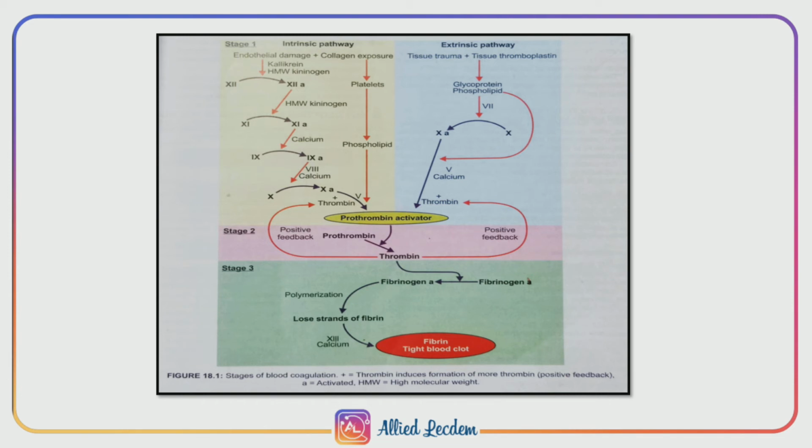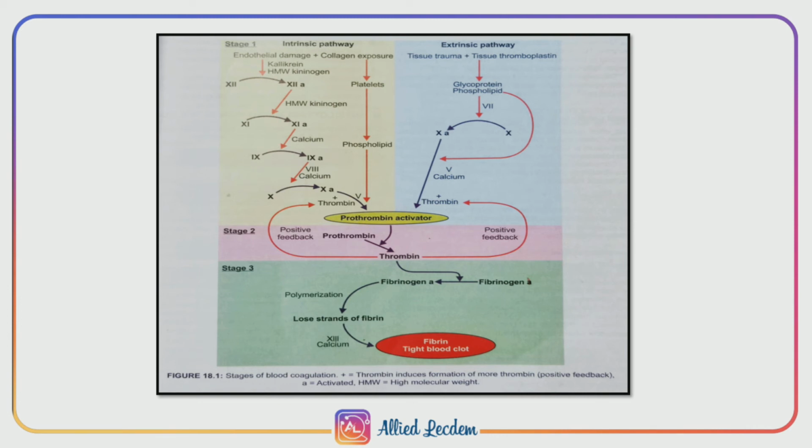Thromboplastin contains proteins, phospholipid, and glycoprotein, which acts as a proteolytic enzyme. Glycoprotein and phospholipid components of thromboplastin convert factor 10 into activated factor 10 in the presence of factor 7.